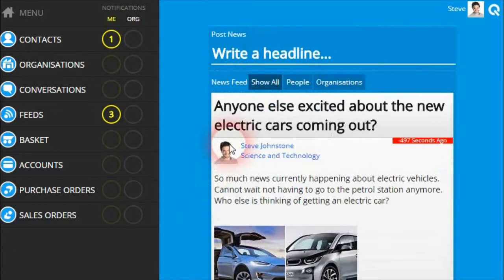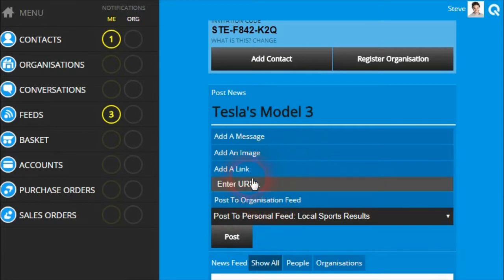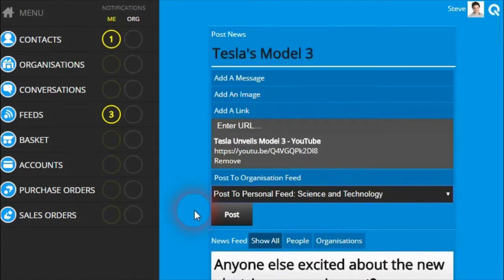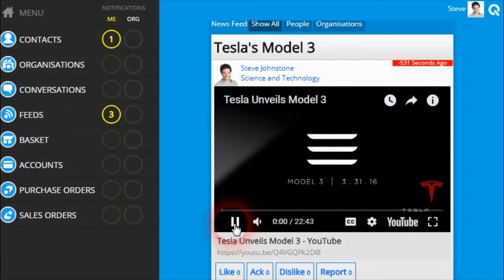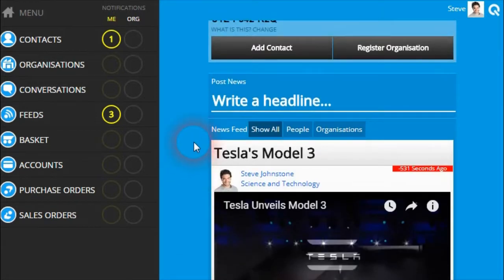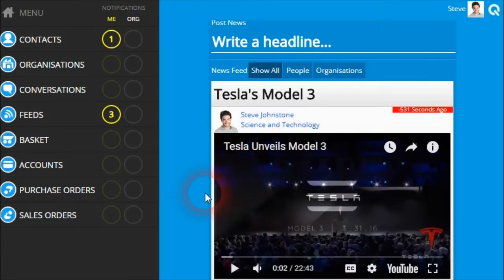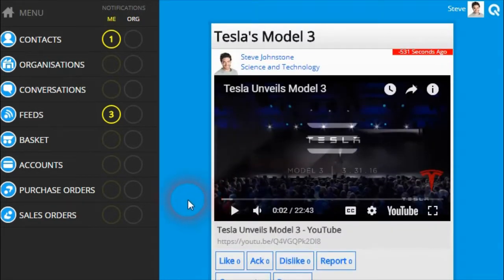So if we create another post, and this time when we add a link, we put it as the first link within the post, then when we click the post button, you can see now the YouTube video player is embedded in the news feed, and users can click on that to instantly start watching the video. Now, once you've posted the news feed, any people following your feed will be able to see the same post and the same content that you have posted.